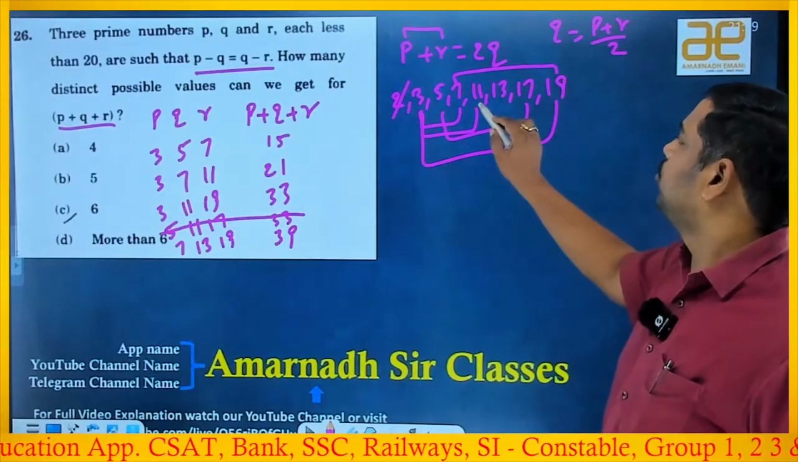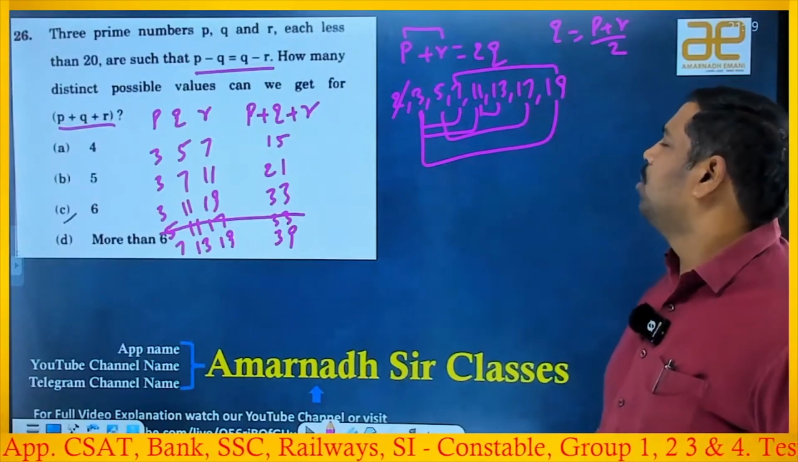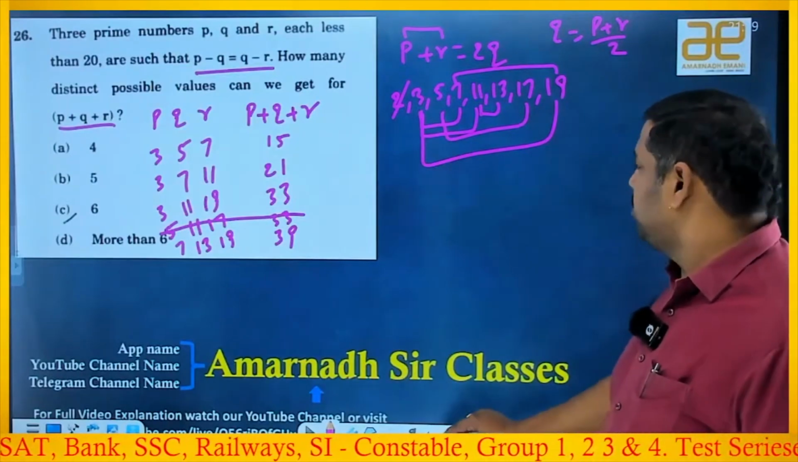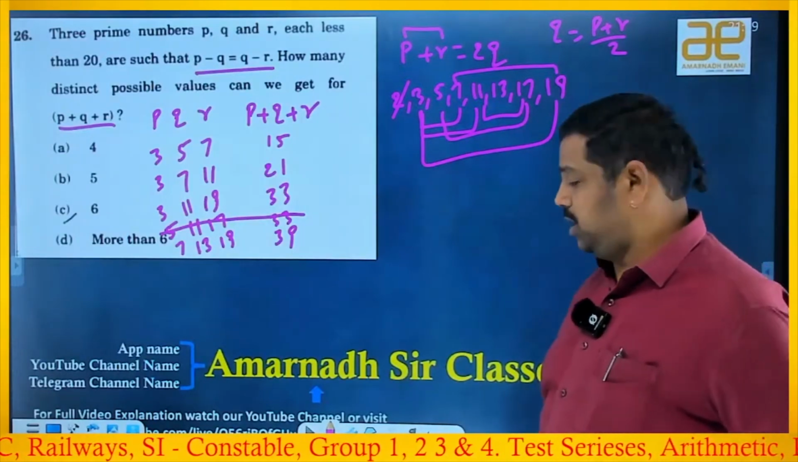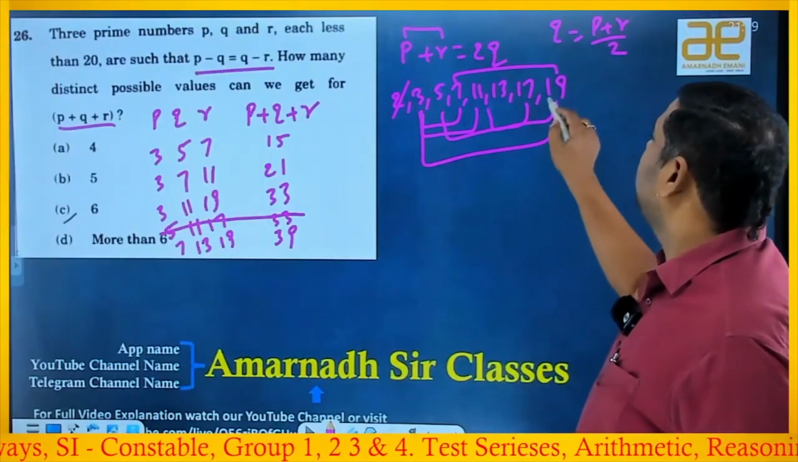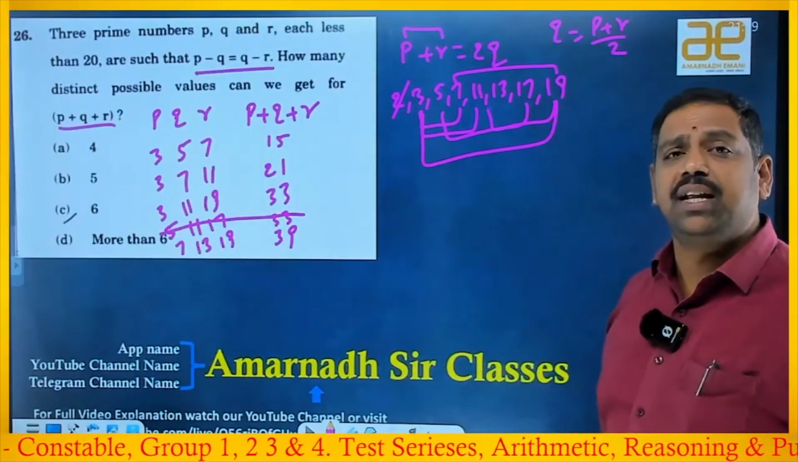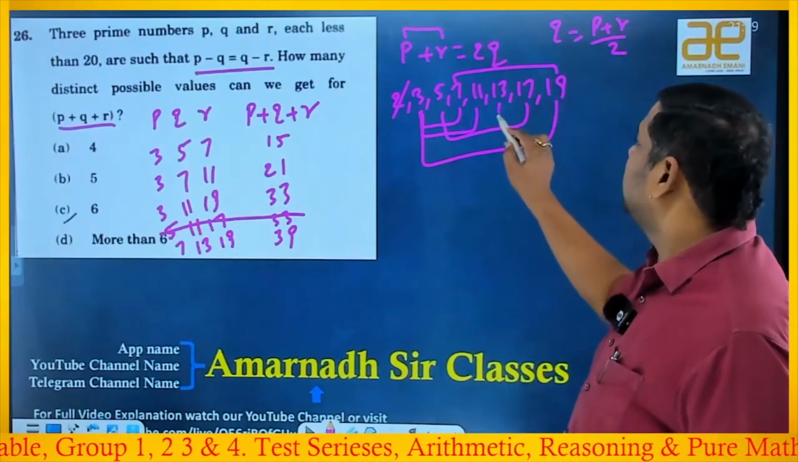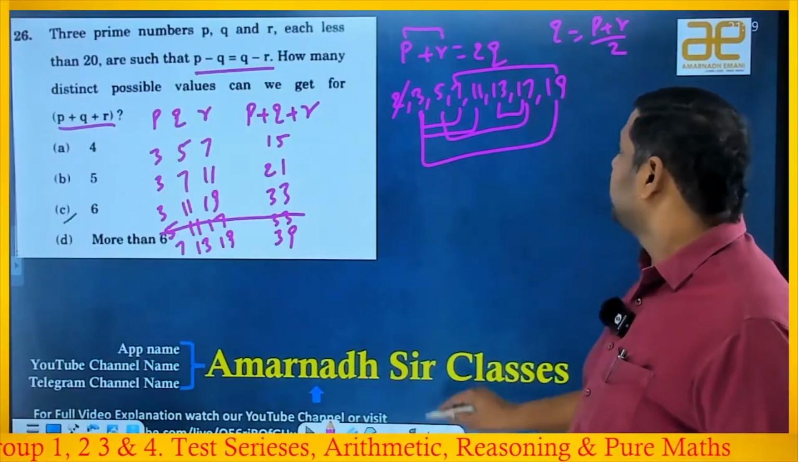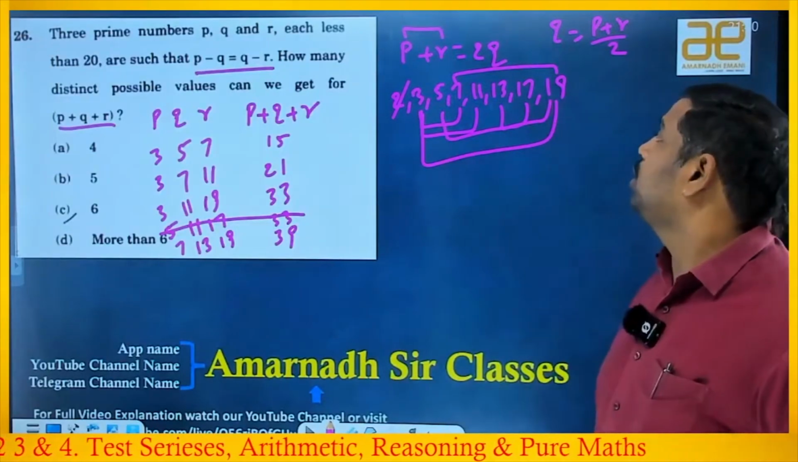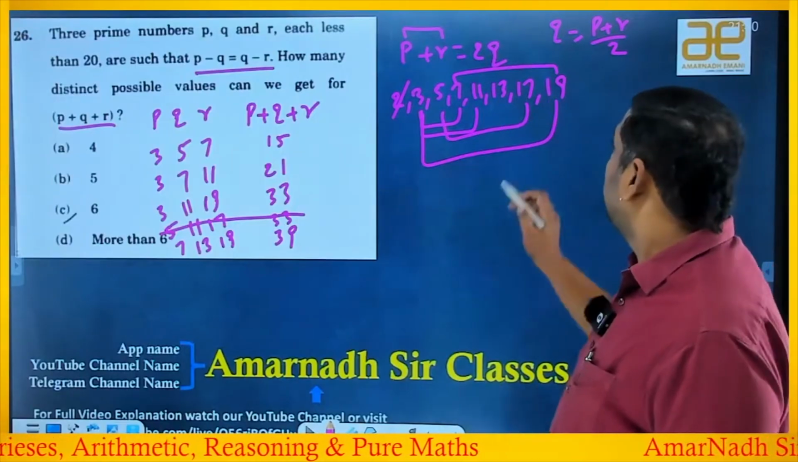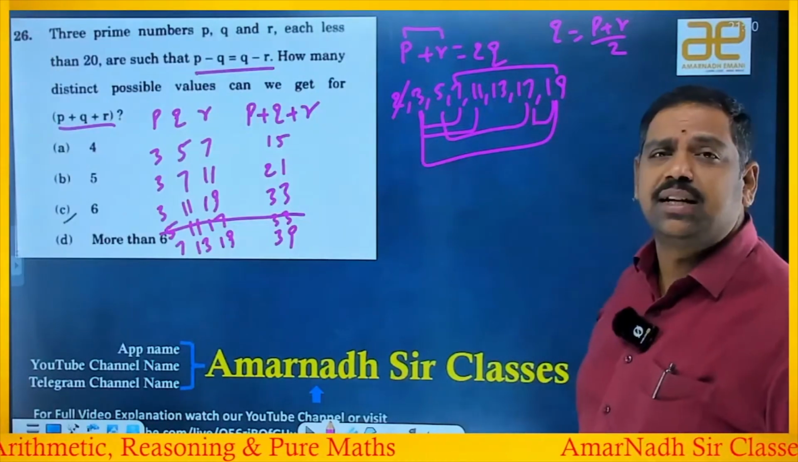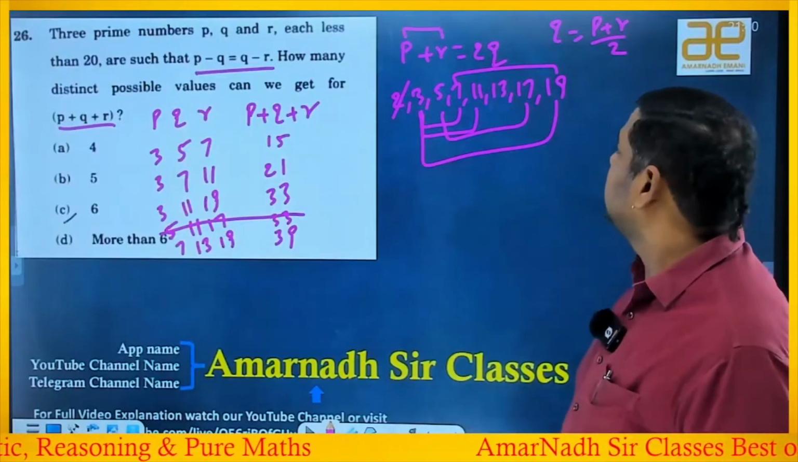Okay, now say the next one. If I take these two, 11 and 13 is 24. By 2 means 12, not a prime number, so leave it. 11 and 17, the sum is 28, by 2 is 14, not a prime number, leave it. 11 and 19, if I take, is 30, by 2 is 15, not a prime number, so leave it. 13 and 17 is also 30, leave it. 13 and 19, if I take, it is 32, by 2 is 16, useless, remove. 17 and 19, the sum is 36, by 2 is 18, useless because it is not a prime number.